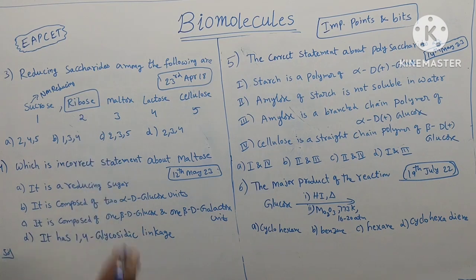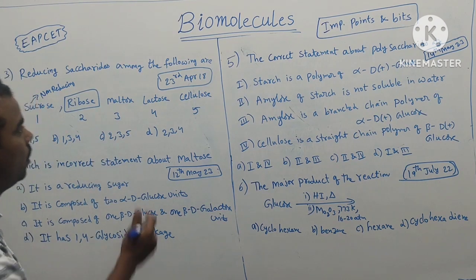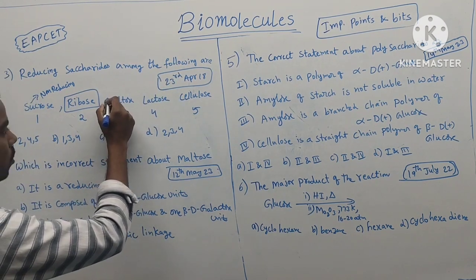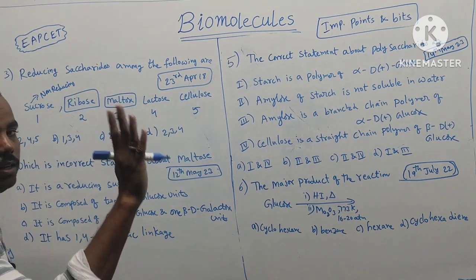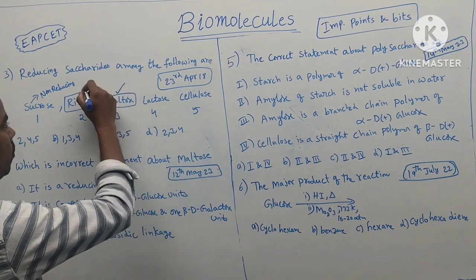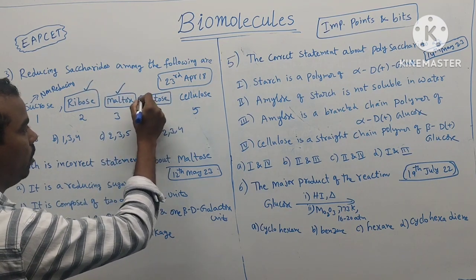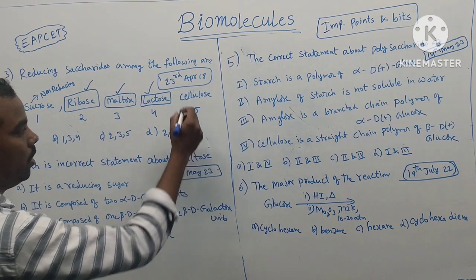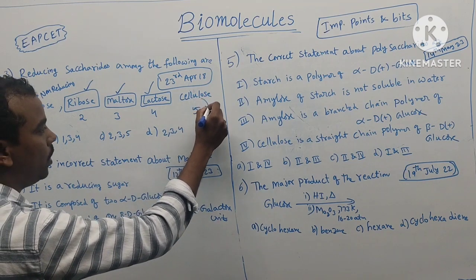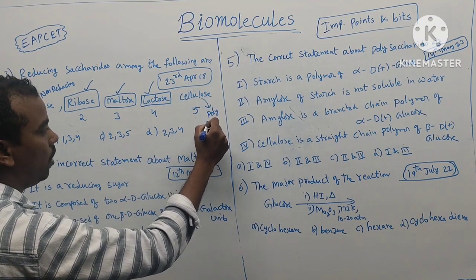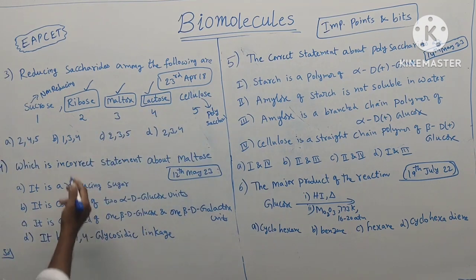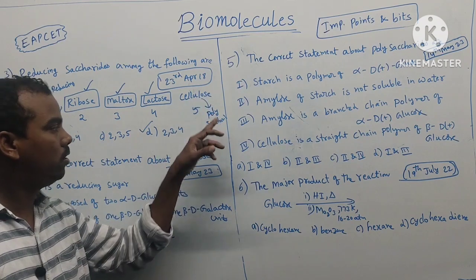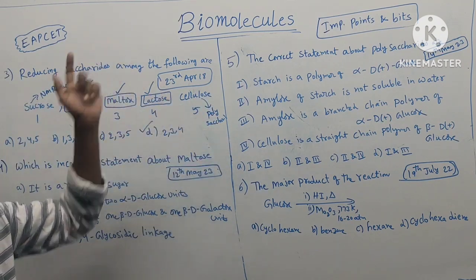Ribose is a monosaccharide. All monosaccharides are reducing sugars. Maltose is a disaccharide; except sucrose, all disaccharides are reducing sugars. So ribose, maltose, and lactose, a disaccharide, are reducing sugars. Cellulose is a polysaccharide. Polysaccharides are non-reducing sugars. So the answer is 2, 3, 4. So option is D. Cellulose and starch are both polysaccharides, that is, non-reducing sugars.